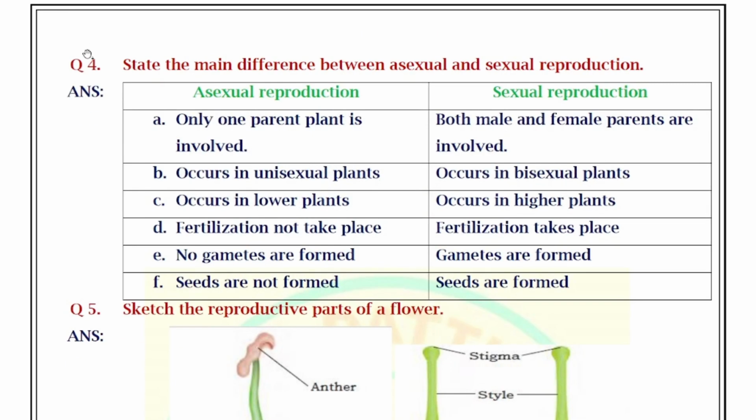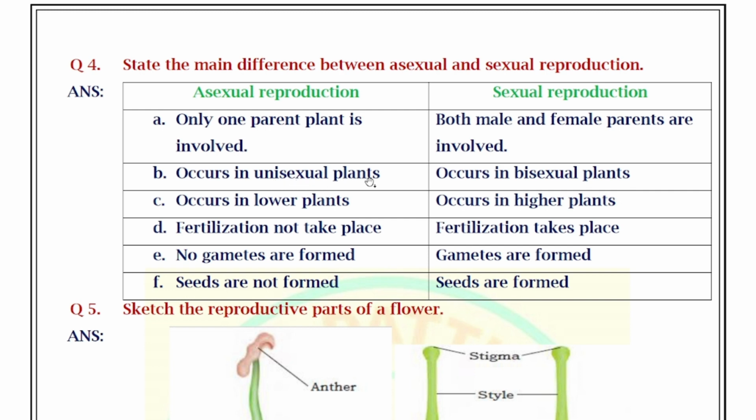Next, move on to fourth question. State the main differences between asexual and sexual reproduction. Asexual reproduction, sexual reproduction. In asexual reproduction, only one parent plant is involved. Here both male and female parents are involved.